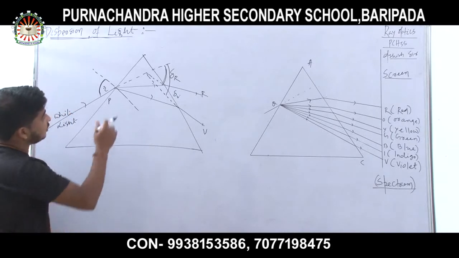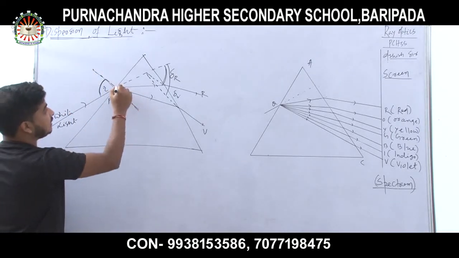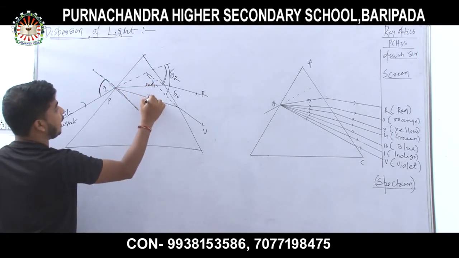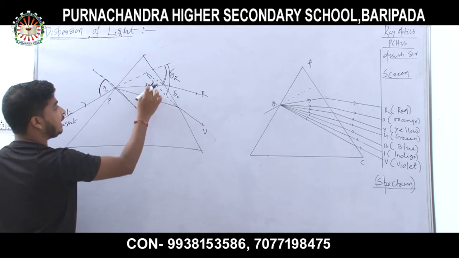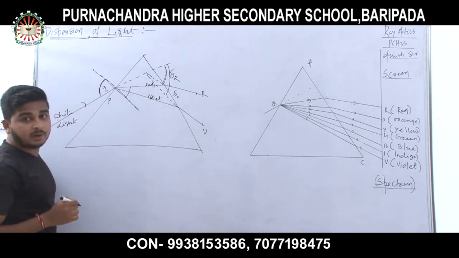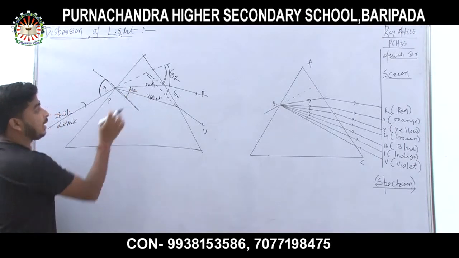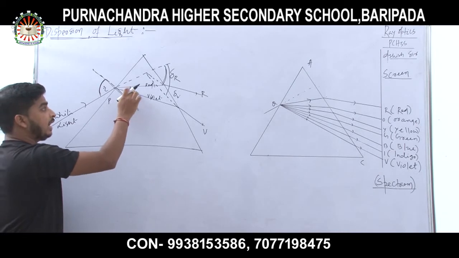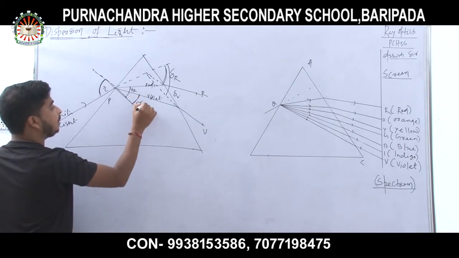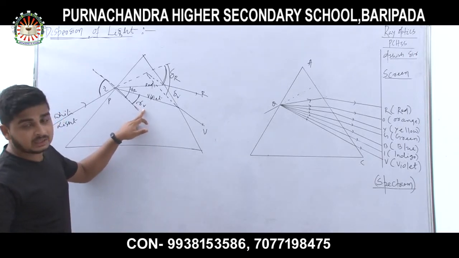Why? My student, now look, this is the normal, this is red and this is violet. This is the angle of refraction for red color, r of R, the angle of refraction for red color, and this is r of V, the angle of refraction for violet color.